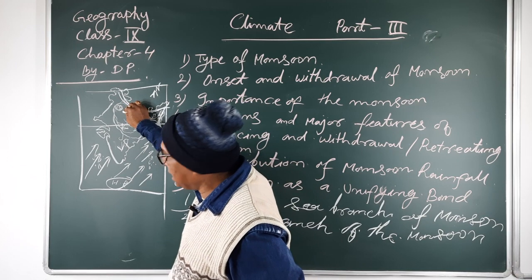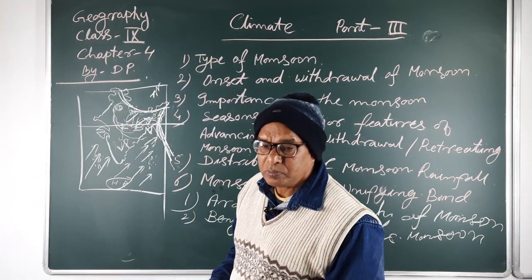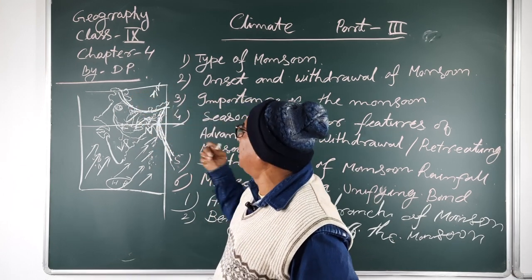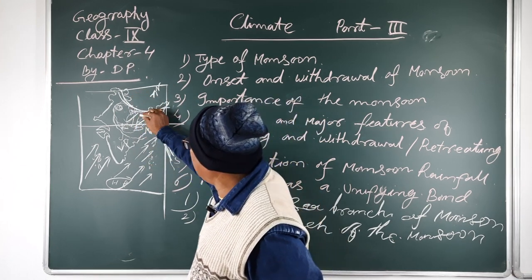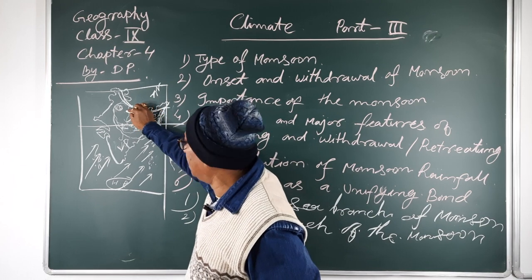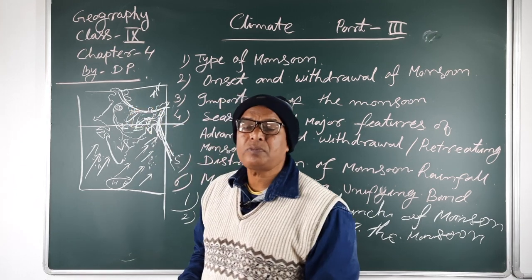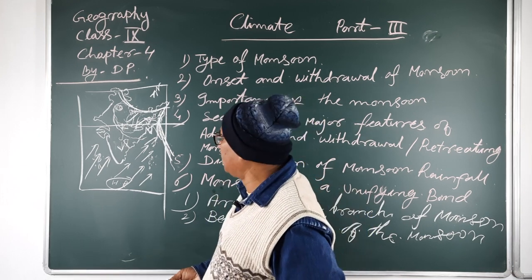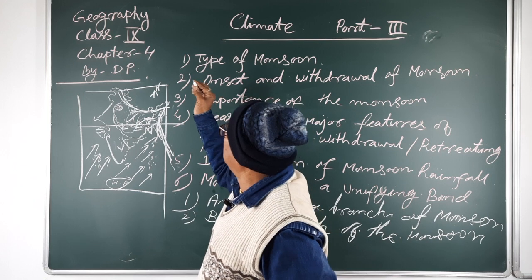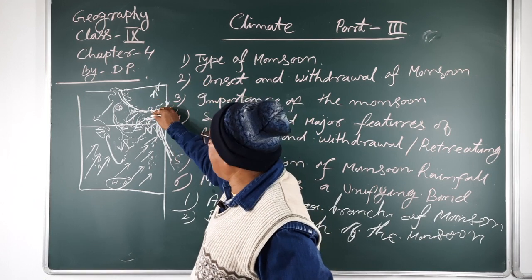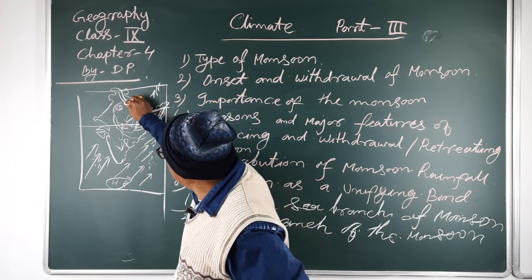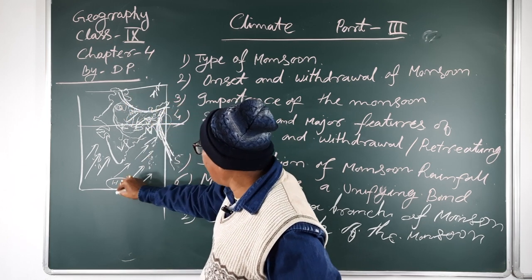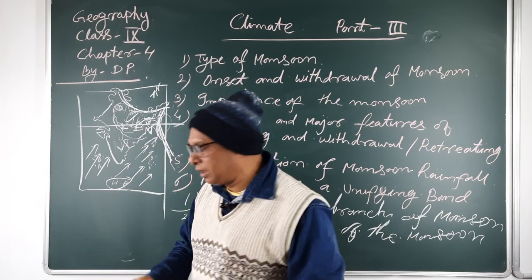That means the monsoon withdraws and continues to move back from those areas, and rainfall decreases in these areas after August and September. In September and October, the monsoon continues to withdraw and move back from this area.